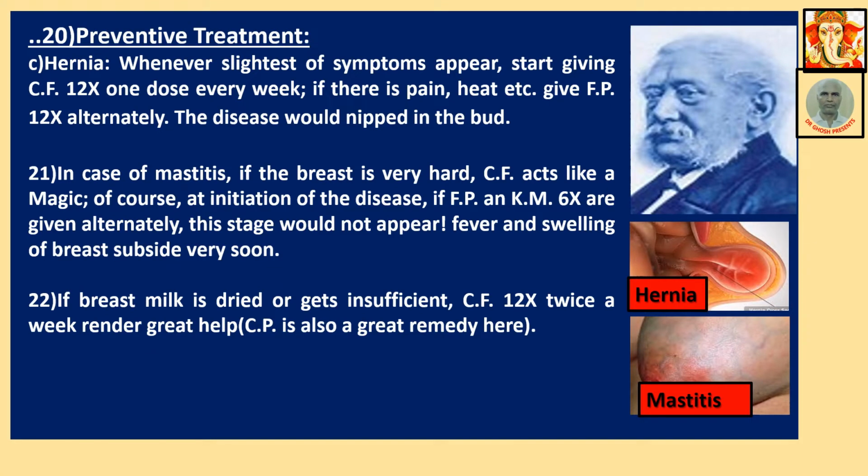Preventive treatment is continuing. See, hernia. Whenever the slightest symptom appears, start giving Calcarea fluor 12x, one dose every week. If there is pain or heat, give Ferrum phos alternately. The disease would be nipped in the bud. 21. In case of mastitis, if the breast is very hard, Calcarea fluor acts like magic. Of course, at initiation of the disease, if Ferrum phos and Kali mur 6x are given alternately, this stage would not appear.